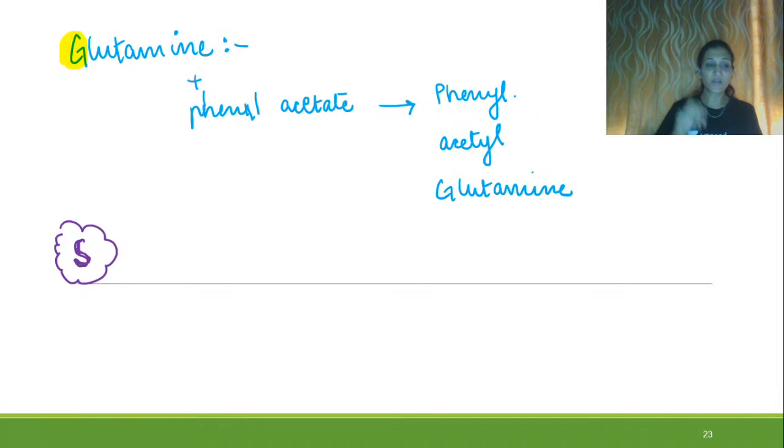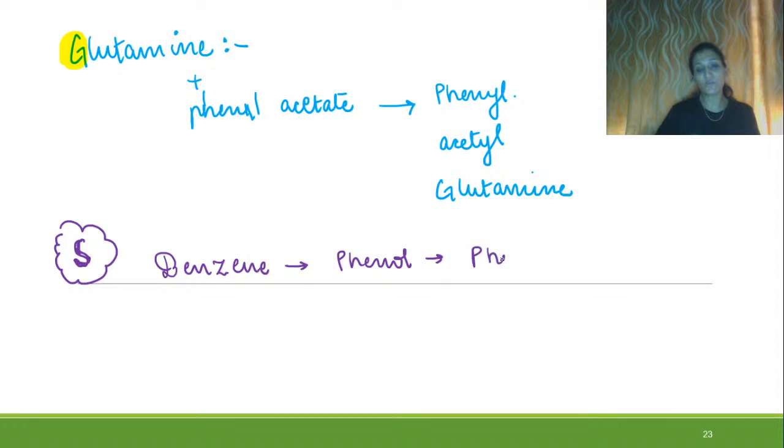And then if we are talking about S, so in some of the cases when benzene is getting converted into phenol, it will be further getting converted into phenyl sulfate, and then it will be excreted out in the body, right?